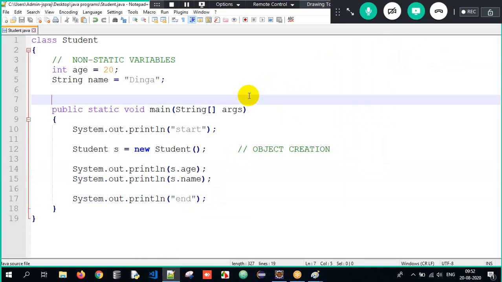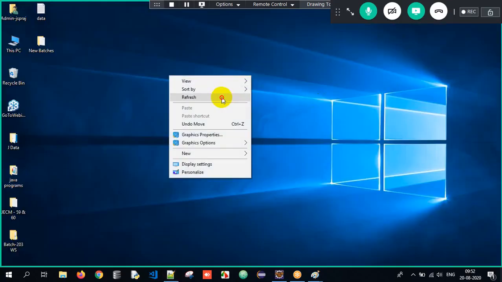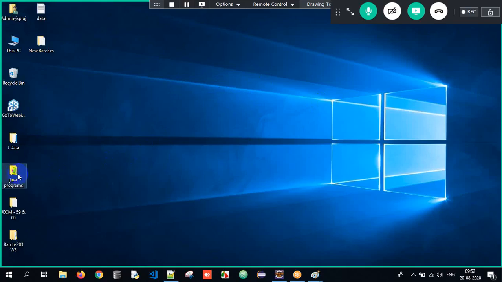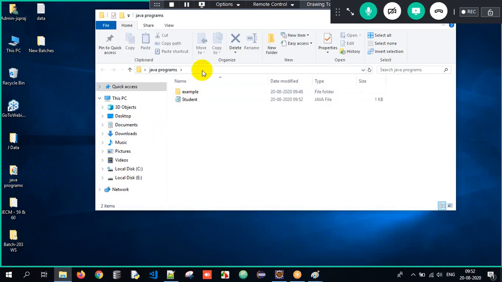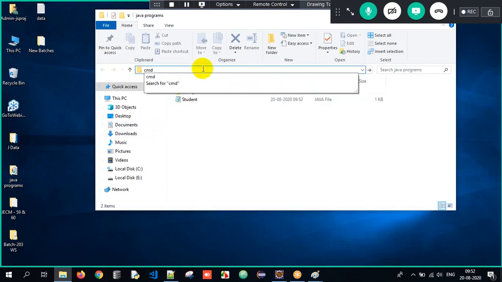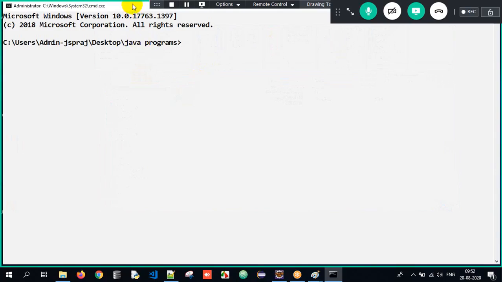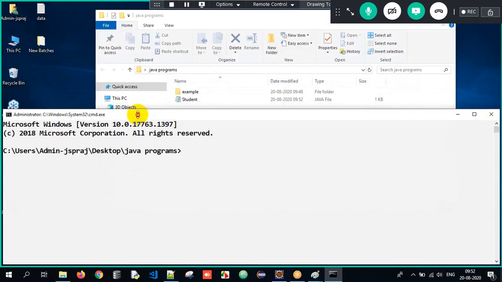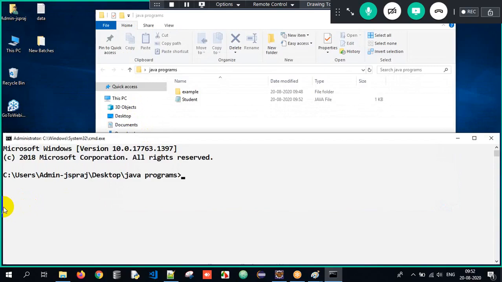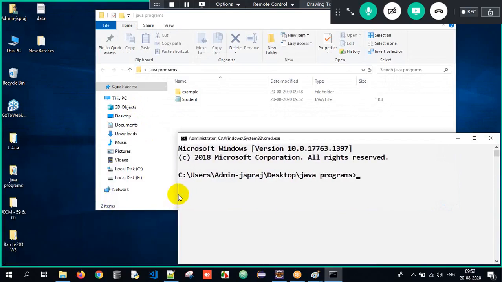In order to execute it, I have to open command prompt. So how will I open command prompt? Sir, go to the folder where you have stored your Java program. I open that folder and here I'm just supposed to write CMD. Once I search for CMD here, the command prompt will appear in that specific directory itself.